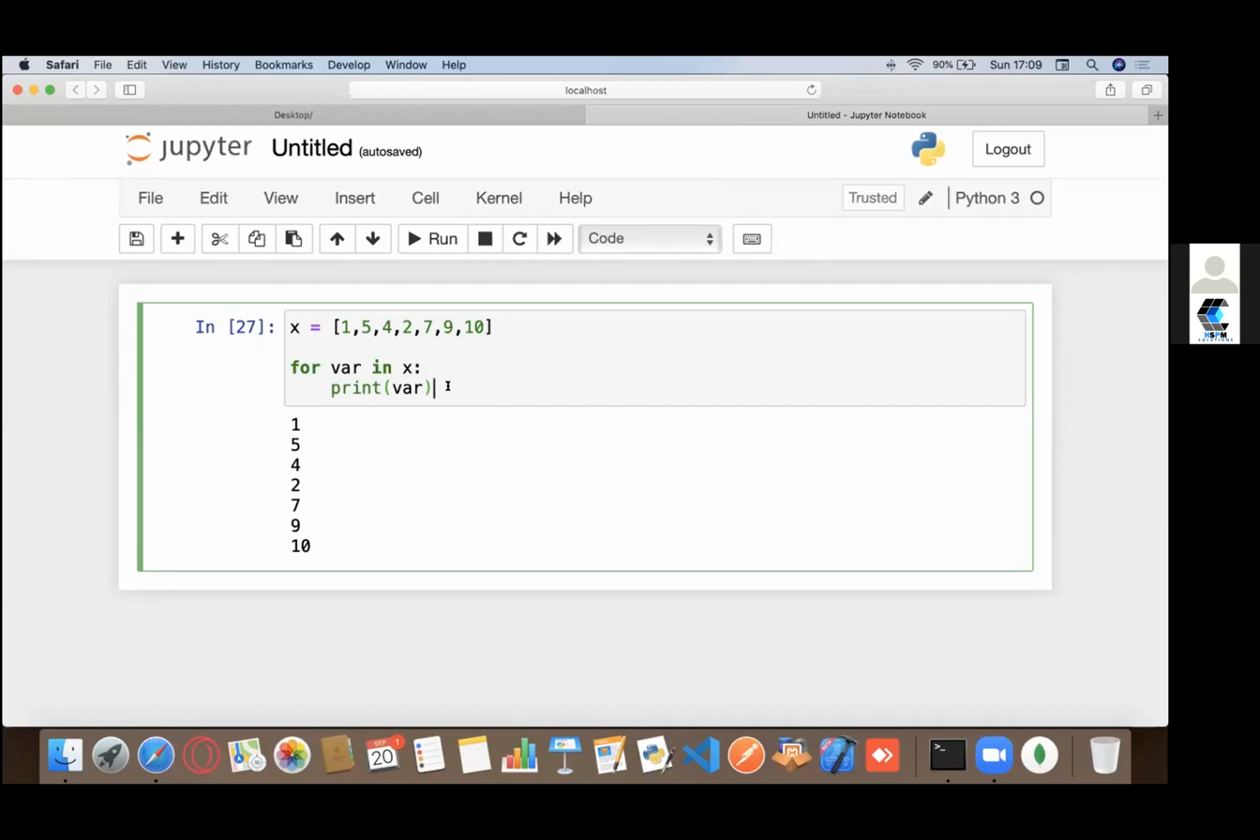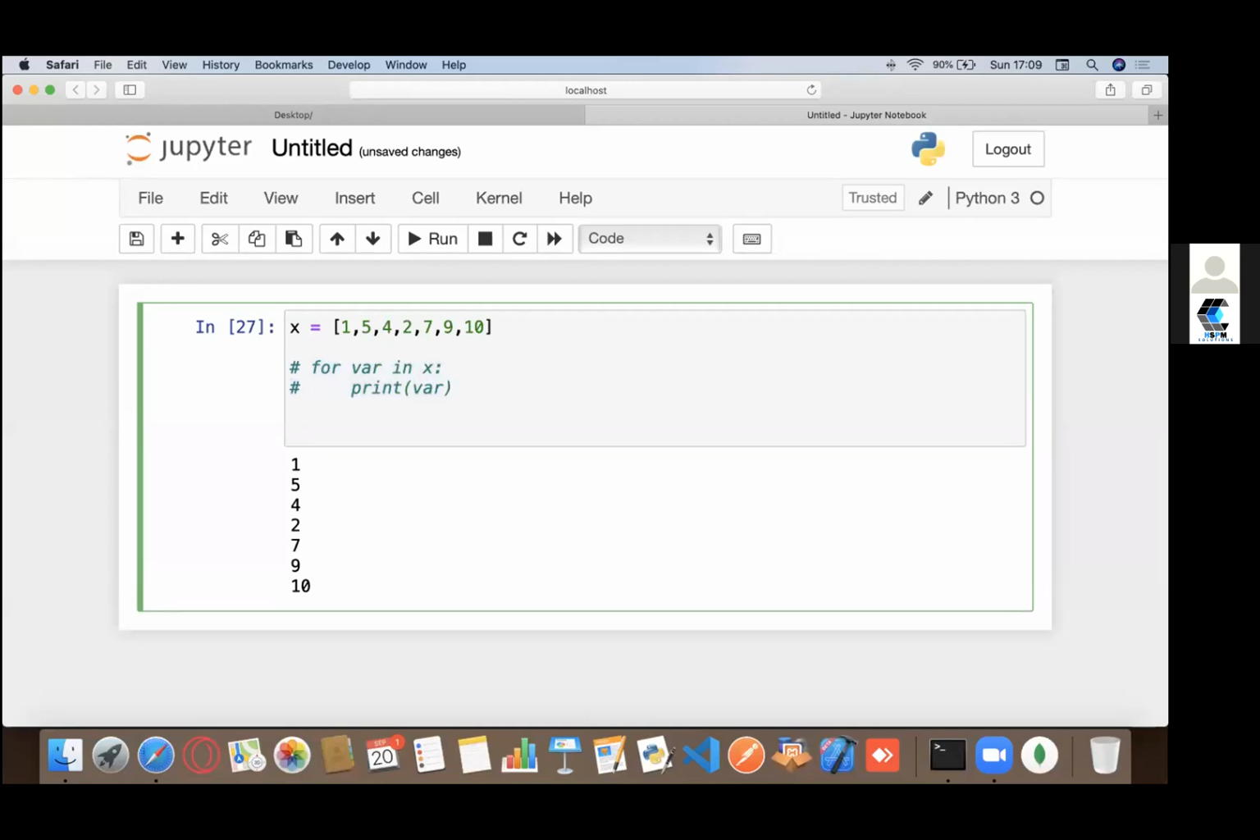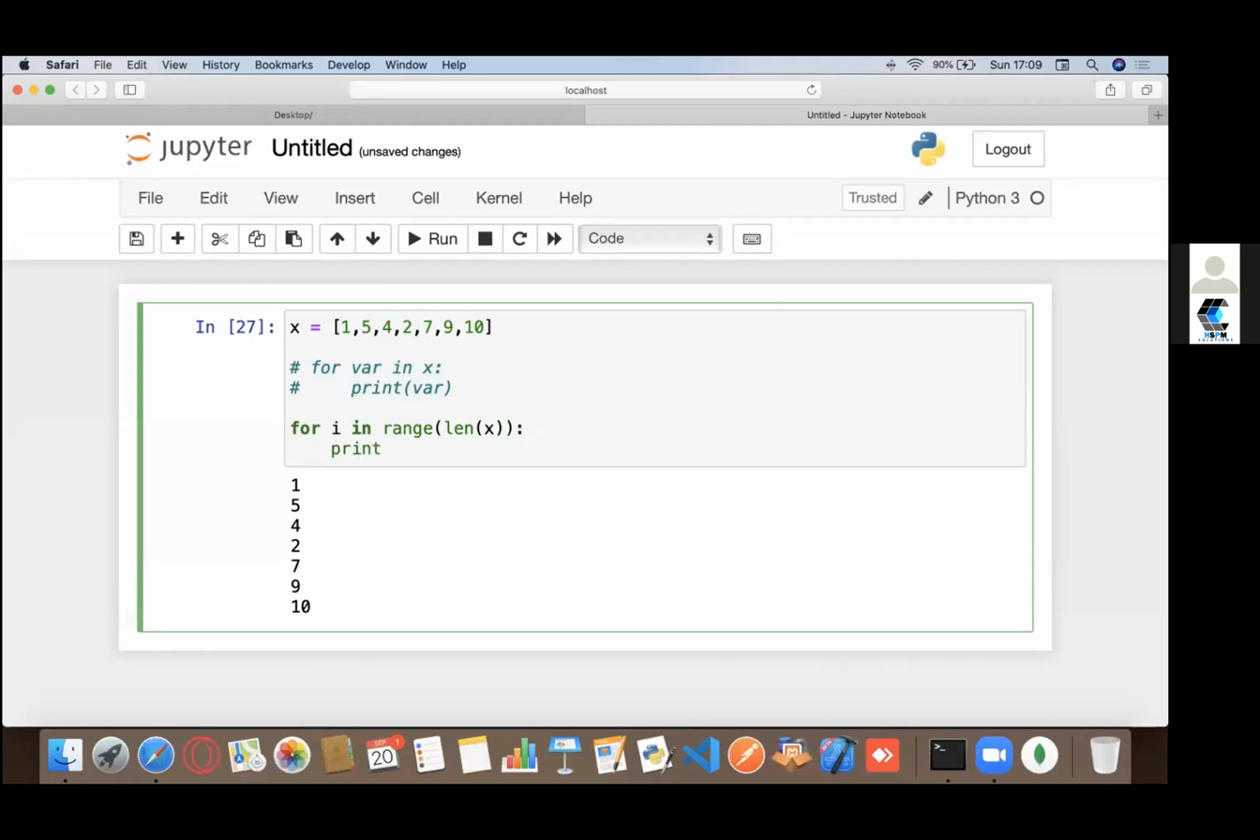There's another way of accessing the list. This would be the first way. There's another way: I could say for i in range, and now I could use the length function, len of x, and now I can print x of i.